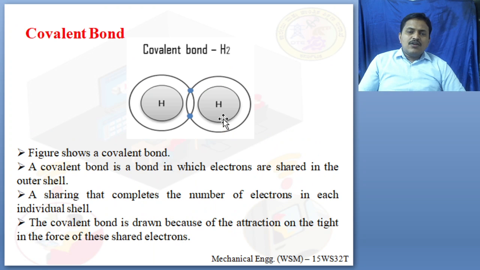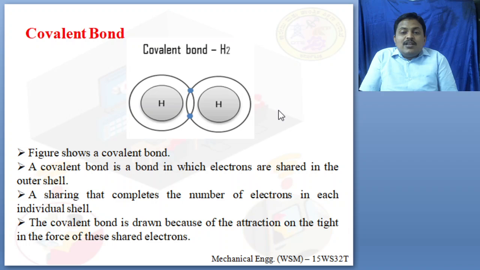Let us see what is known as a covalent bond. In this sketch you can see there are two hydrogen atoms. A very good example for this is H2O, water. H2 is hydrogen; it consists of two hydrogen atoms.